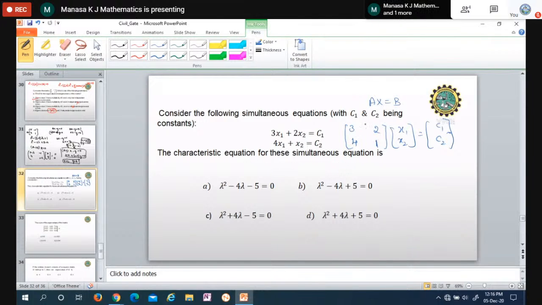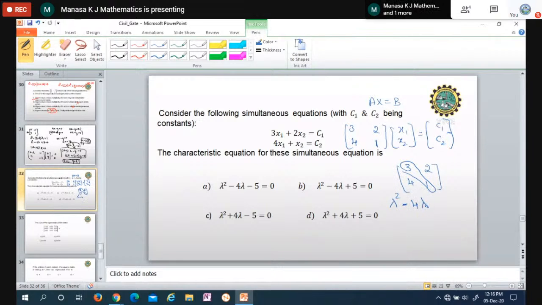You just take this matrix 3, 2, 4, 1. Now you find the characteristic equation directly by using that formula. Since it is order 2, it starts from lambda square, then the alternating sign, it is minus sigma d, or the sum of the diagonal elements. The sum of these diagonal elements 3 and 1 is 4.